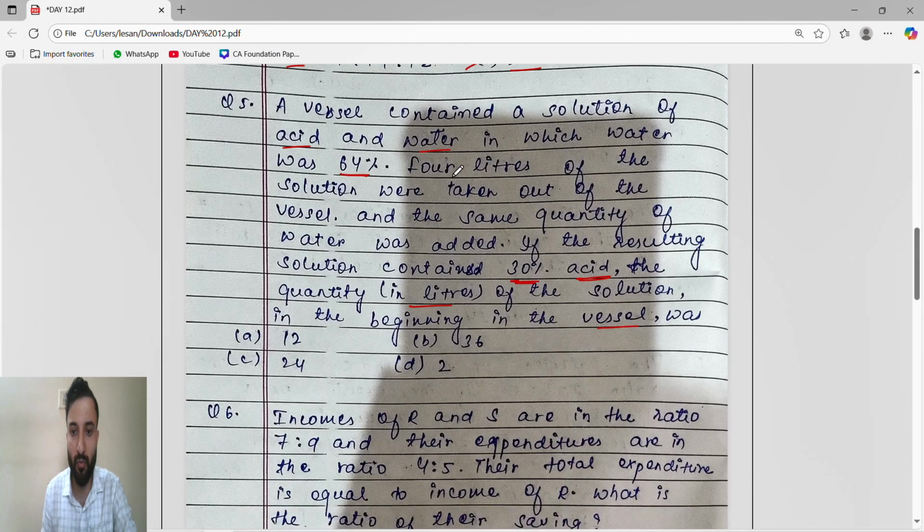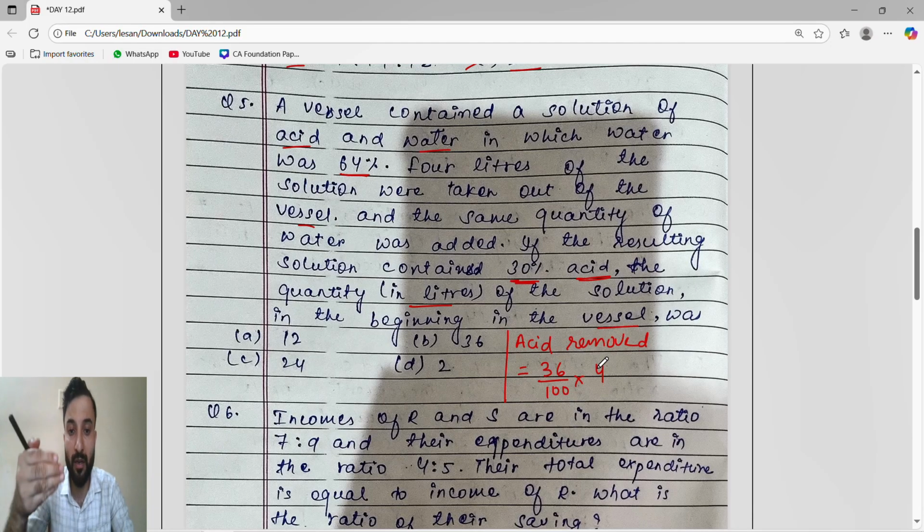Now they said 4 liters of solution were taken out of the vessel. So how many liters? 4 liters of solution were taken out. So from the acid, how much acid is removed? From the 36%, we remove the 4 liters.